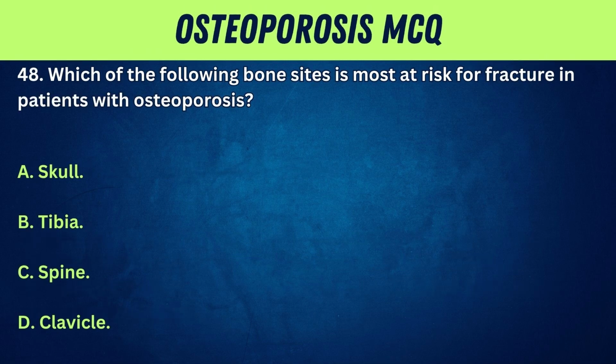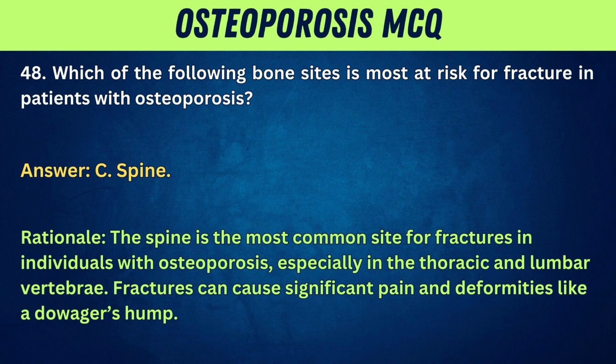48. Which of the following bone sites is most at risk for fracture in patients with osteoporosis? A. Skull. B. Tibia. C. Spine. D. Clavicle. Answer: C. Spine. Rationale: the spine is the most common site for fractures in individuals with osteoporosis, especially in the thoracic and lumbar vertebrae. Fractures can cause significant pain and deformities like a dowager's hump.